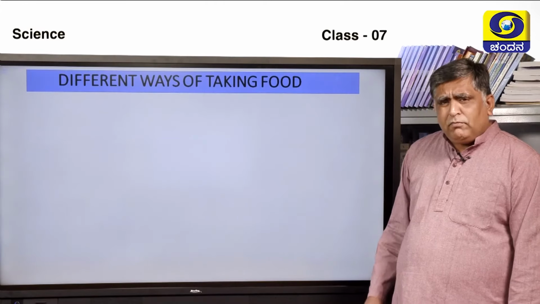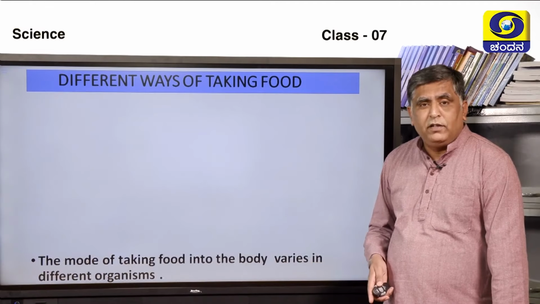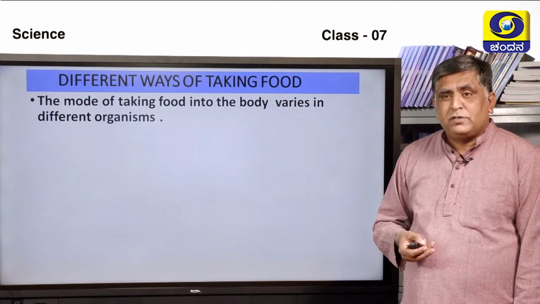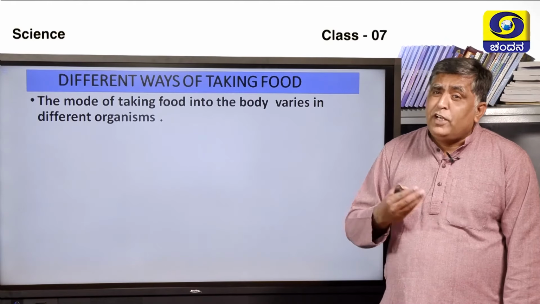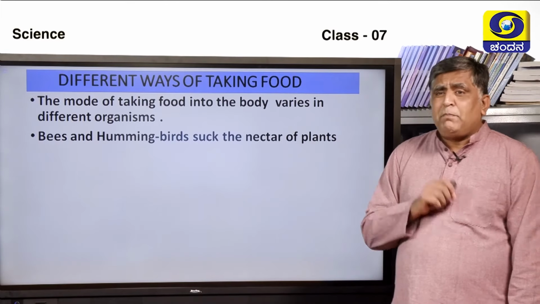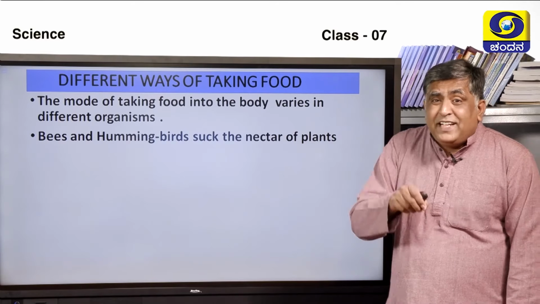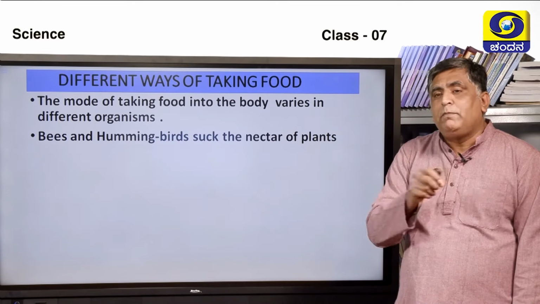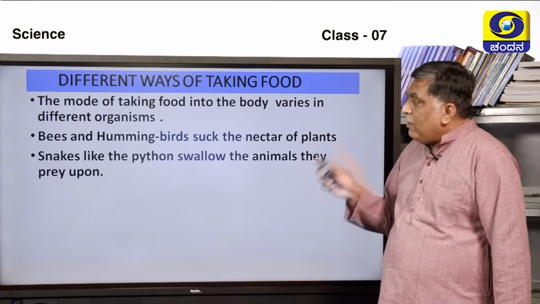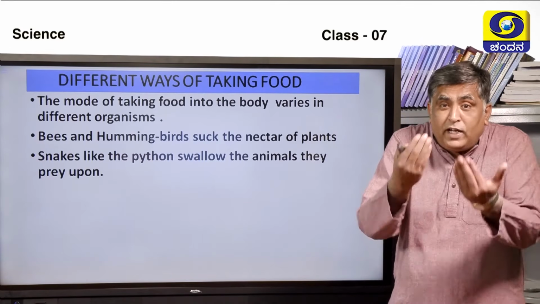Now, what are the different ways of taking in food? How do we take food inside the body? The mode of taking food into the body varies in different organisms. Different organisms take the food in different ways. There is a variety, a diversity in it. For example, let us take hummingbirds and bees. They suck the nectar of the plants. The nectar is present in the plant and they suck it, and that is the way they take in food. And we have one more, snakes, especially pythons. What will they do? They swallow the animal.